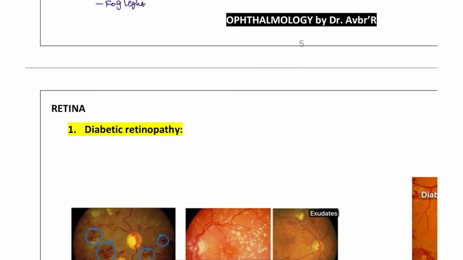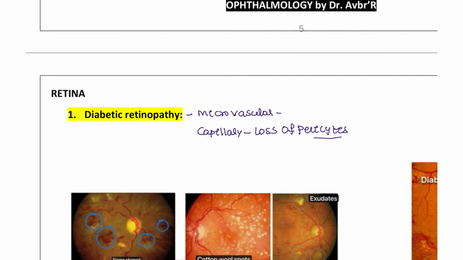So what is the common cause of this diabetic retinopathy? This is a microvascular condition, right? In the capillaries, there is a loss of pericytes. These pericytes are like an attachment of the capillaries. If the pericytes are lost, what happens? There is damage to the microvasculature of the retina. That is what diabetic retinopathy patients will be having.